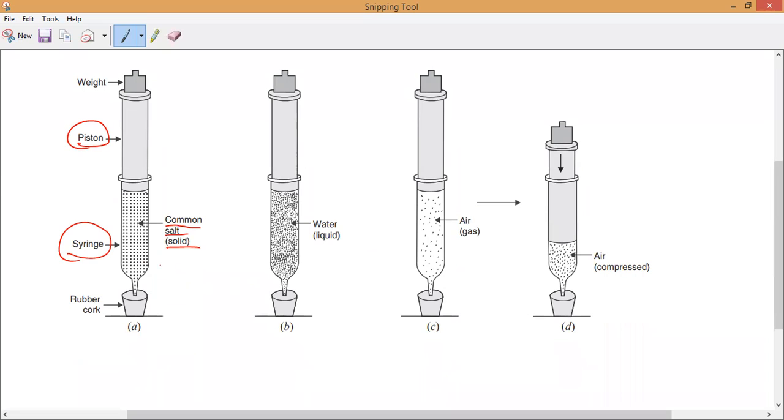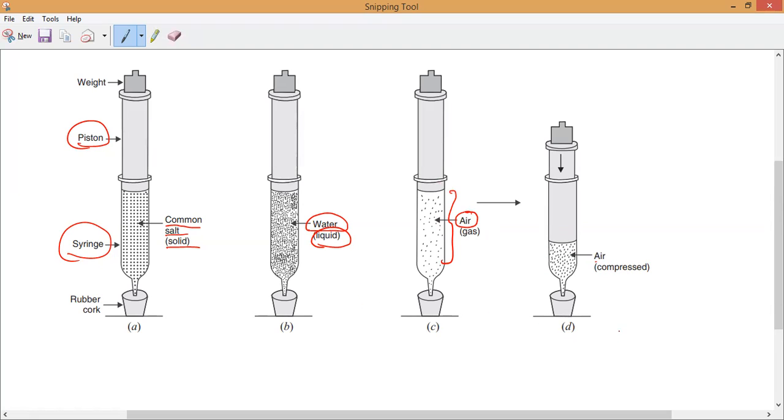It is a solid. Now water: I filled the syringe with water, a liquid. Now I'm trying to compress it. It is not possible. But now I have taken gas, air, which I have filled. Now you can see it is easily compressed. This much volume of gas can be compressed into a small volume. Yes or no, guys? Yes, sir.